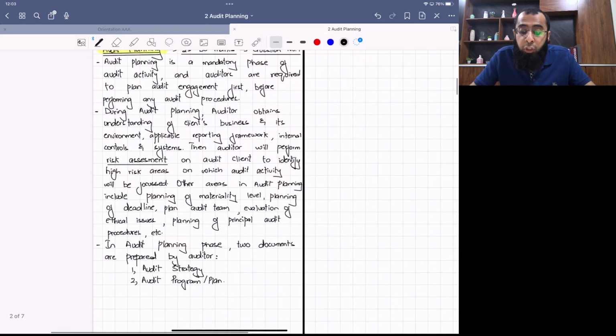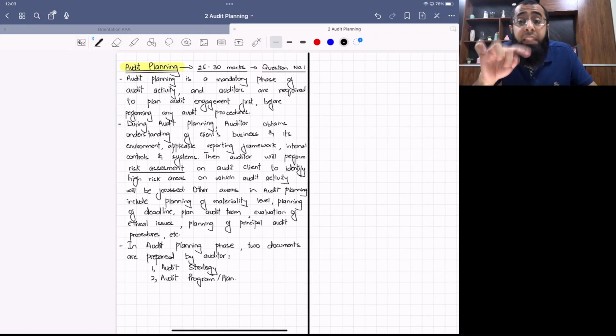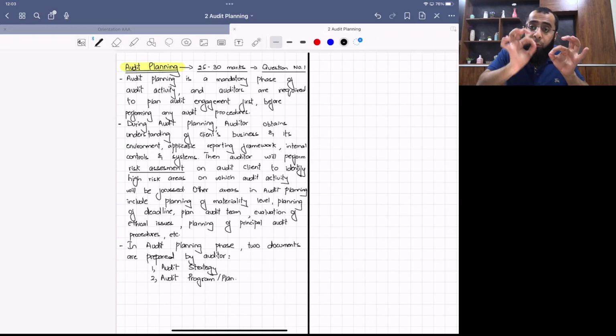You have to make sure that you do planning at each account level. Now, what do you mean by at each account level? Planning for receivable, planning for sales, planning for the expenses head. So you have to prepare a plan for each head also.